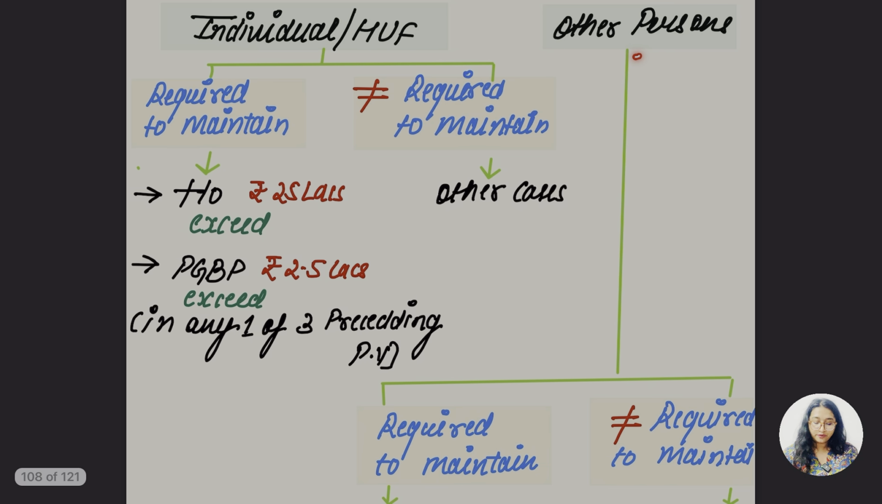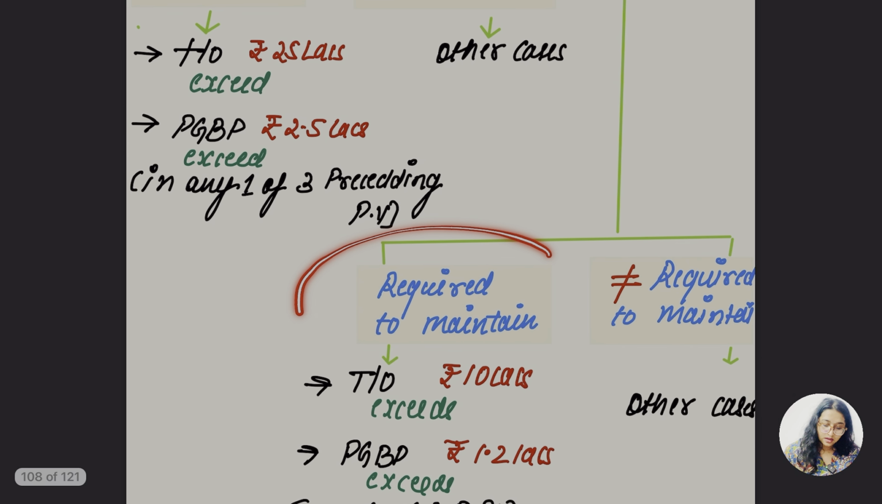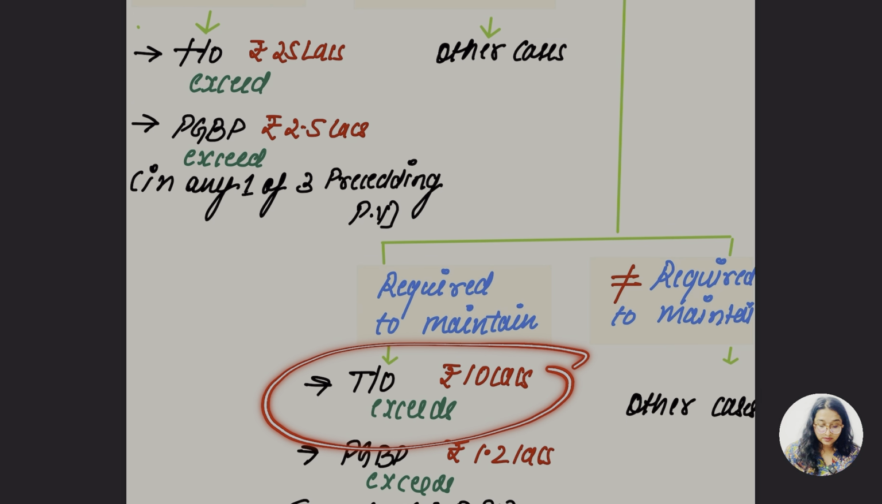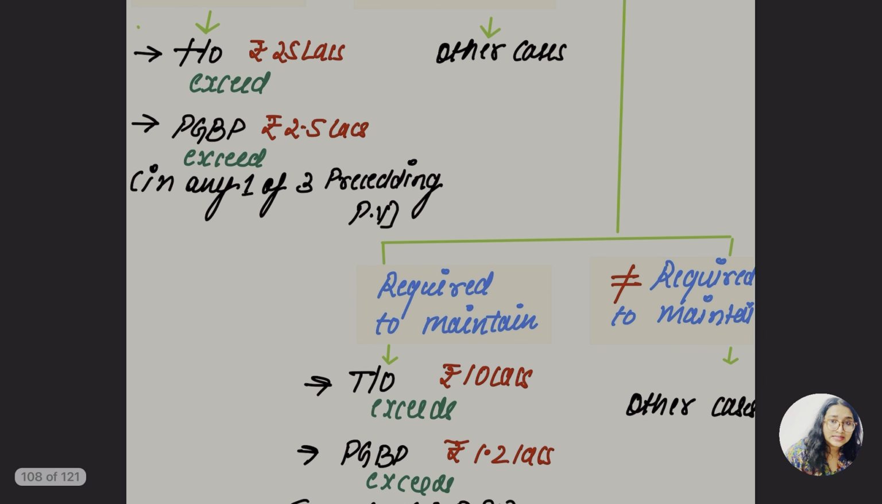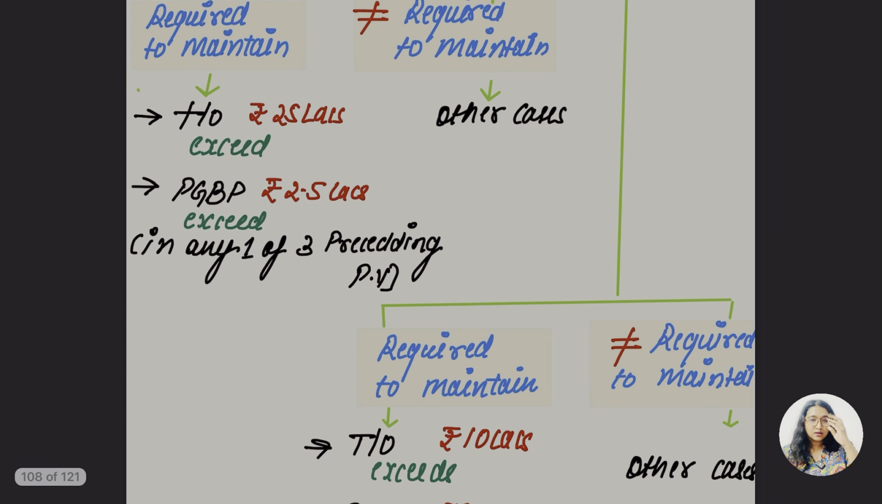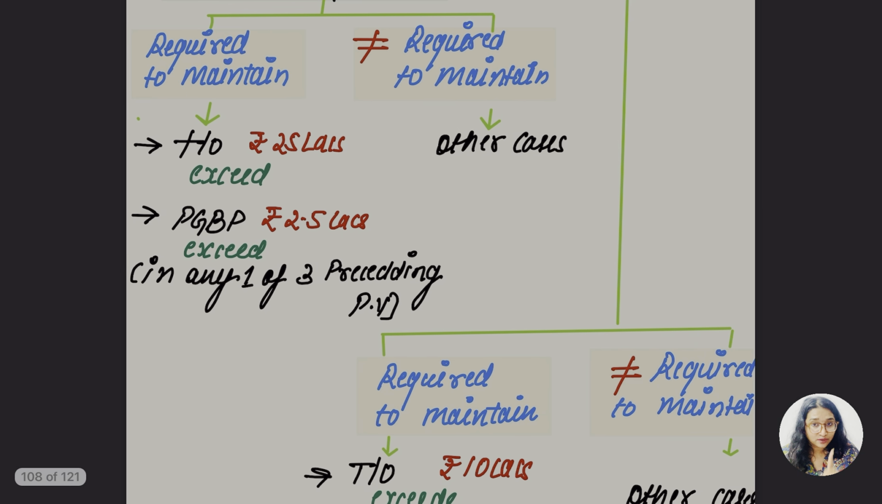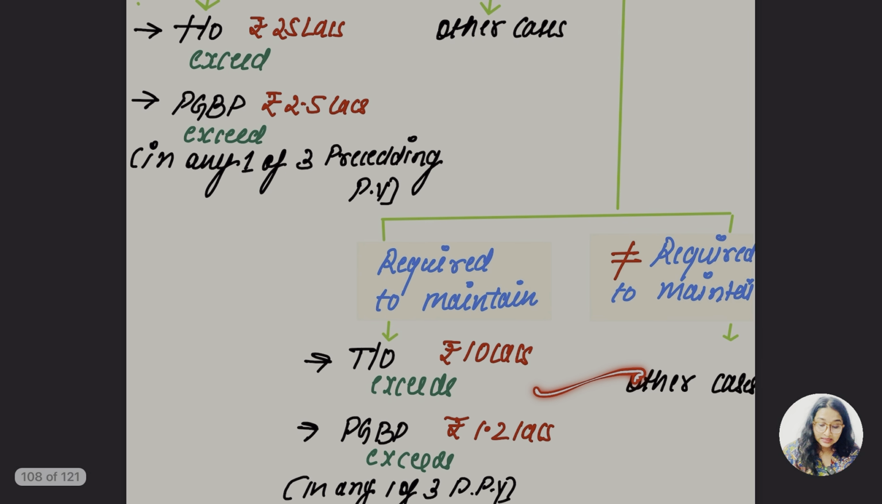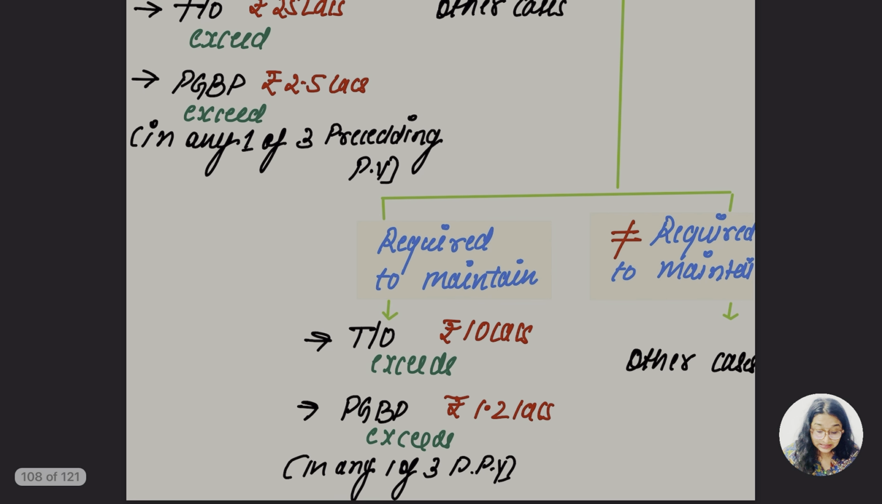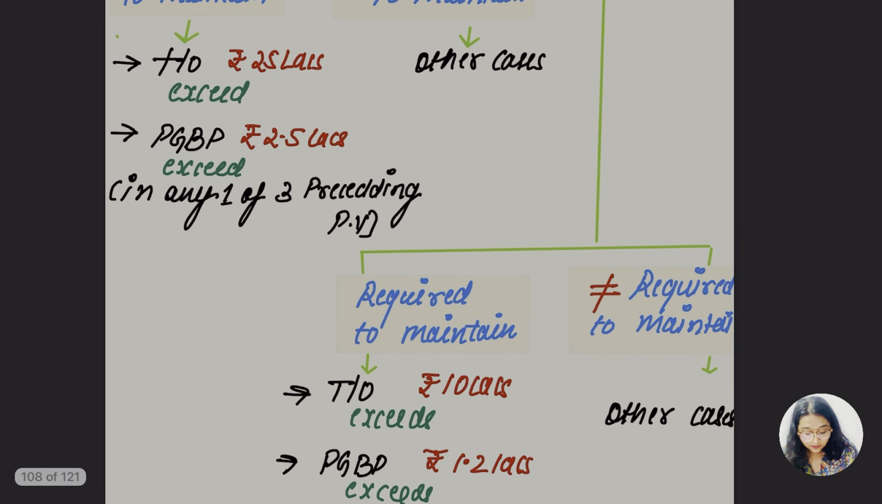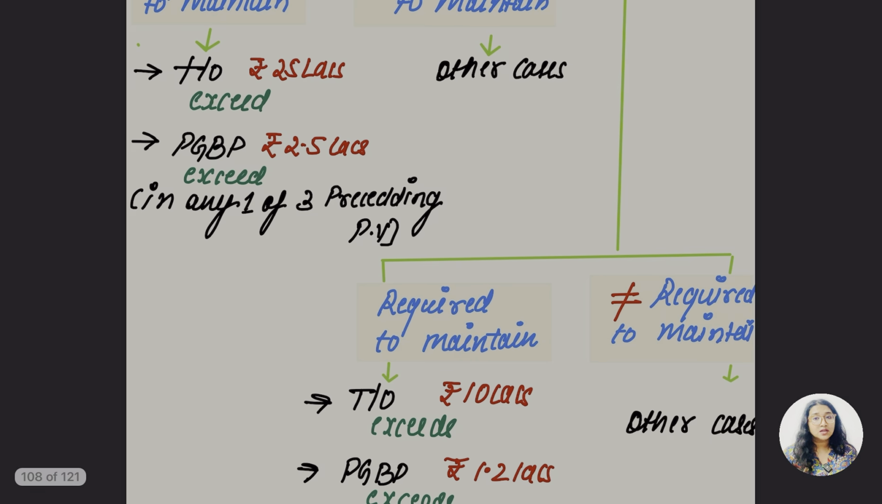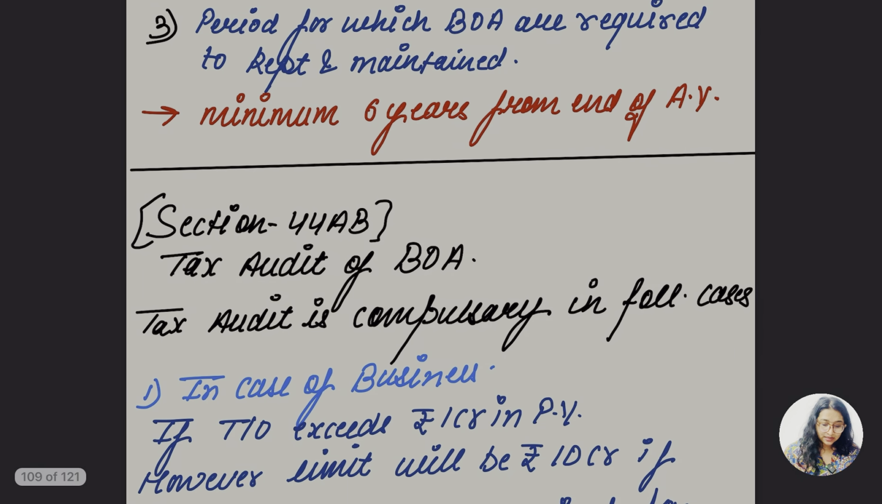Let's take the other persons. They are required to maintain the books of accounts where the total turnover exceeds 10 lakh. Earlier, for the individual and HUF it was 25 lakh, for the others it is going to be 10 lakh. Don't get confused here: 25 lakh, then 10 lakh. And the PGBP income was earlier 2.5 lakh; in this case it is going to be 1.2 lakh in any one of the 3 preceding previous years. For the others, there is no need to maintain. Understand this much.